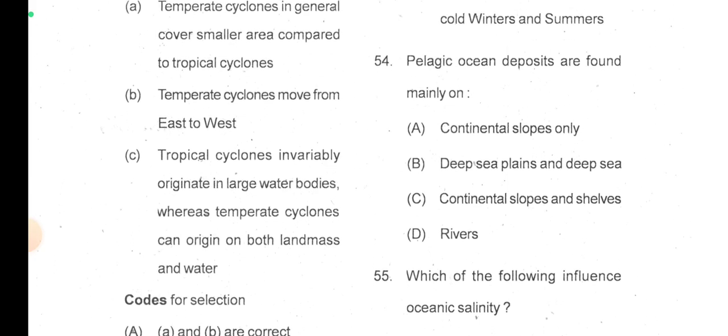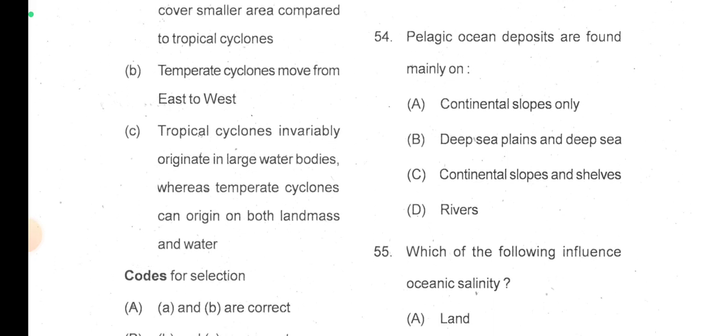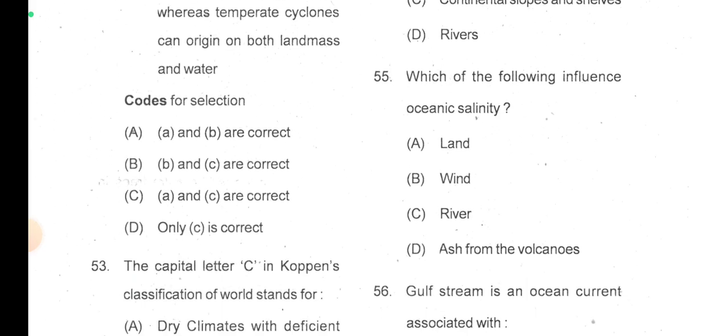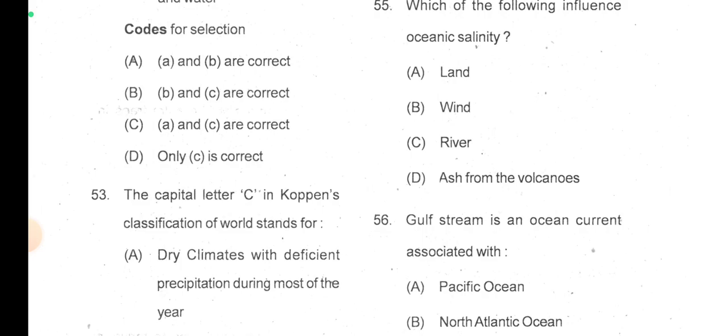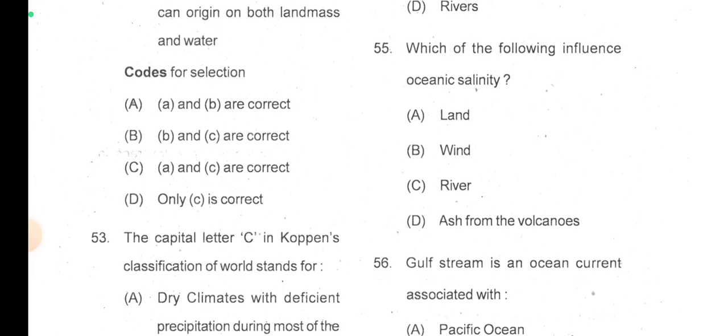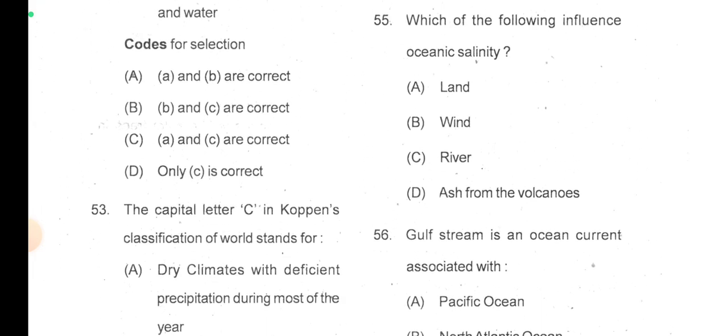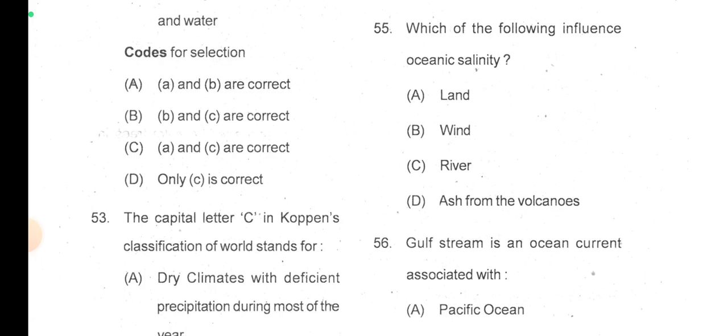Okay. Then pelagic ocean deposits are mainly found on deep sea plains and deep seas. Which one of the following influences ocean salinity? Land, wind, river, ash from the volcanoes. Definitely the river, because if river water is more, the salinity will be less.